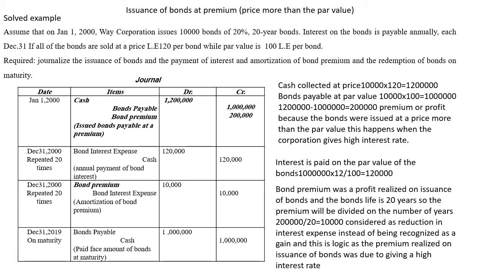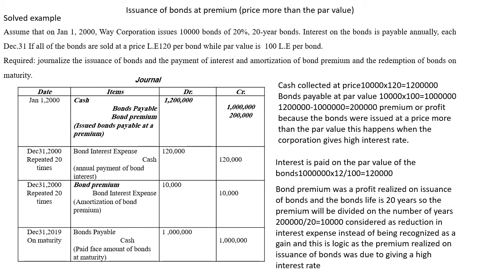The first journal entry is to record the issuance of the bond. It would be debit cash collected. You calculate the cash by multiplying the number of bonds by the price. The bonds 10,000 multiplied by price 120, you get 1,200,000. The bonds payable, the liability, will be according to the par value, not the issuing price.